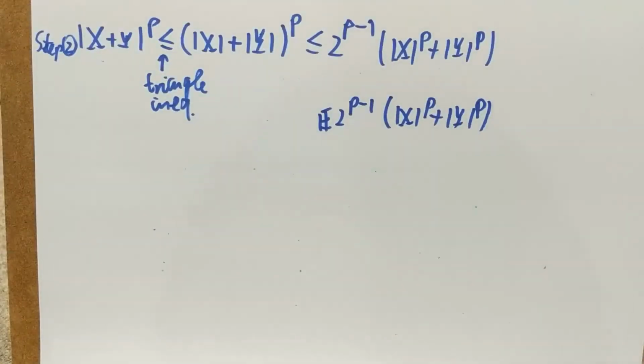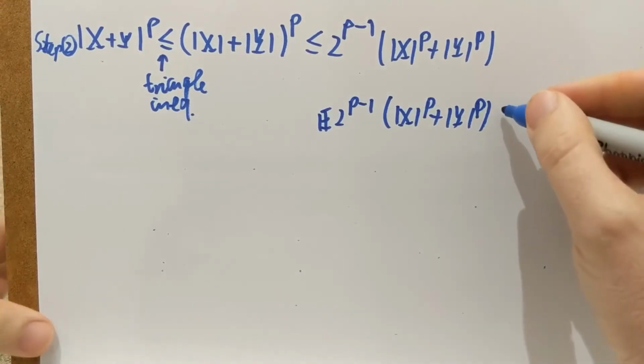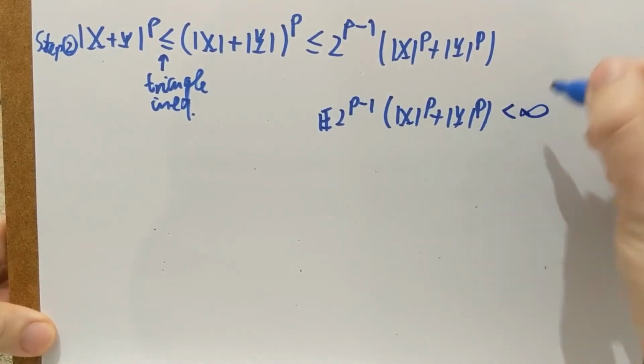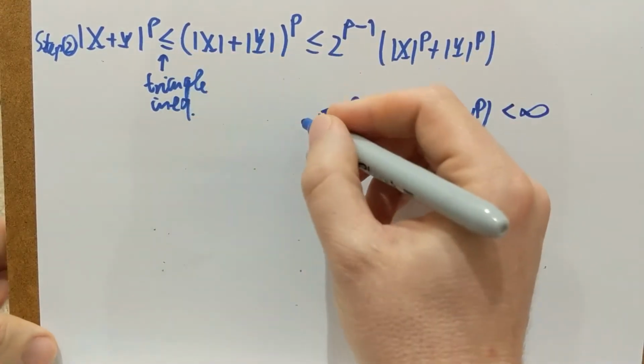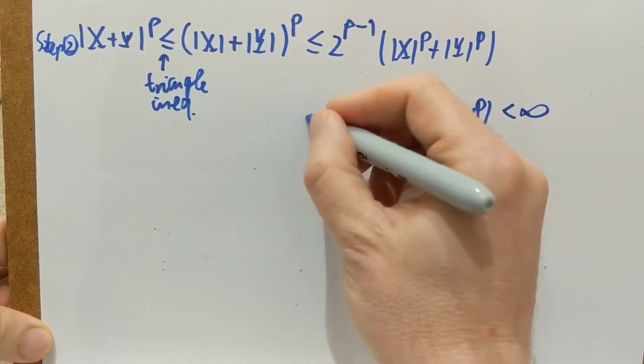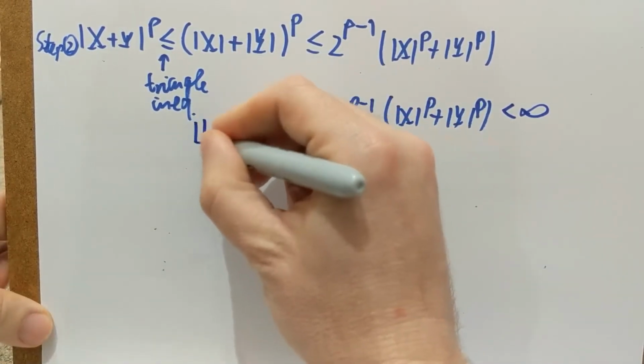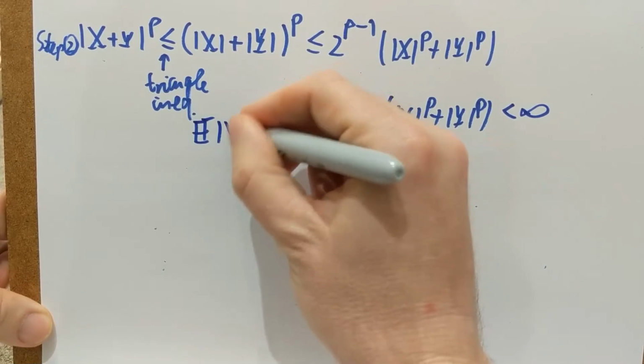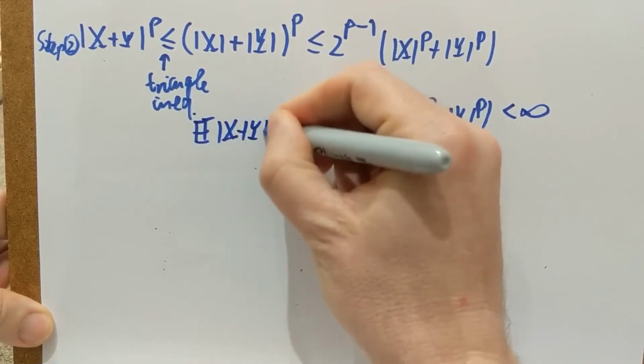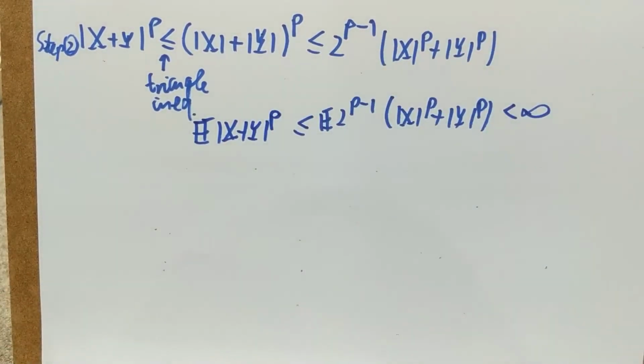So the conclusion of step 1 is that the expectation on the right hand side is finite, and that implies that the expectation of x plus y to the p is also finite. Okay, so that's the conclusion of step 1. Expectation of x plus y to the p is finite.